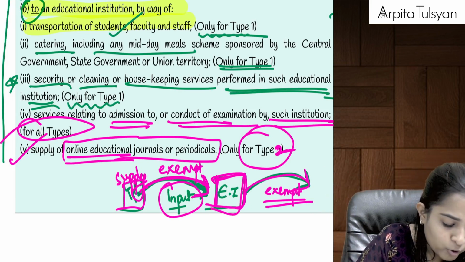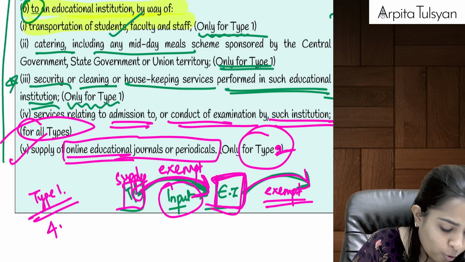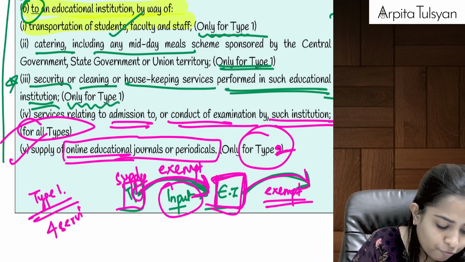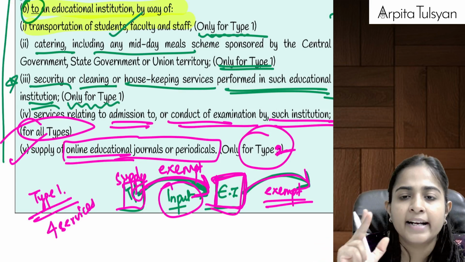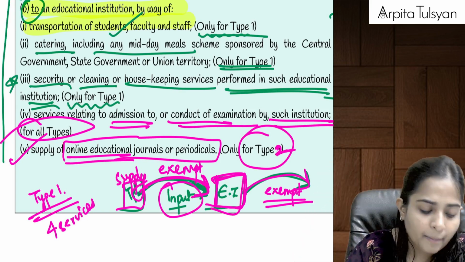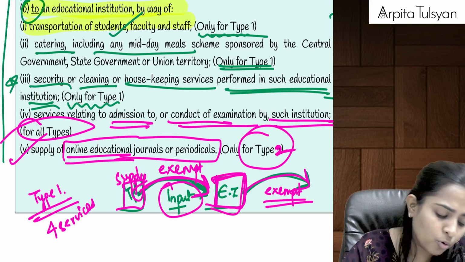Okay, so if I want to summarize, can we say for type 1, all the first four inward services will be totally exempted from GST. That is transportation, catering, security, cleaning, housekeeping within the premises, and the fourth one was any services in relation to conduct of examination.